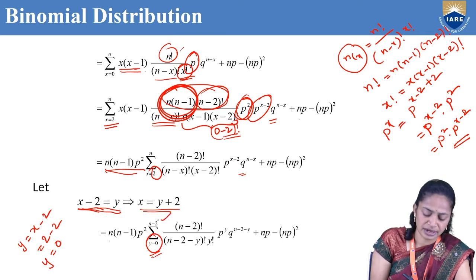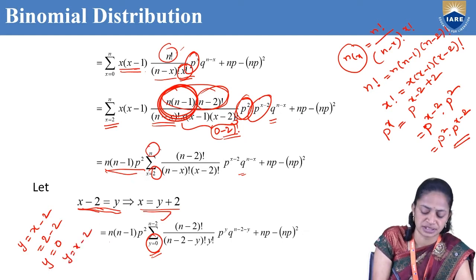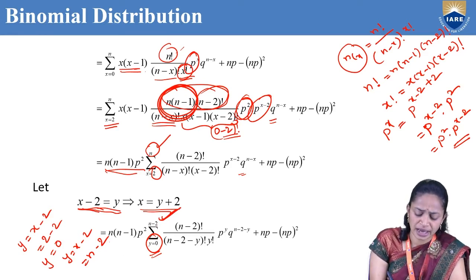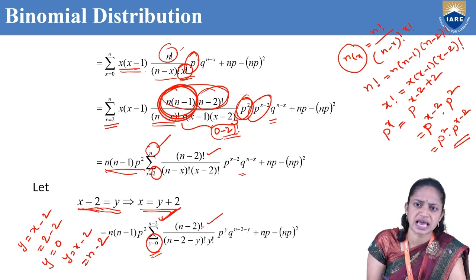So for n minus 2, how will we get n minus 2? We know that y equal to x minus 2. If I substitute x equal to n, that will be converted to n minus 2. So summation y equal to 0 to n minus 2, and (n minus 2) factorial can be written as it is.